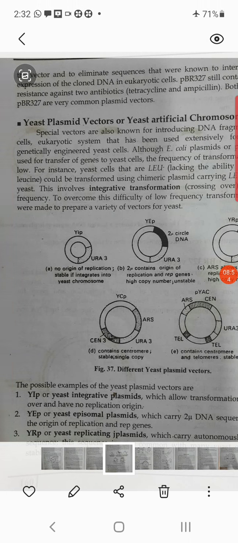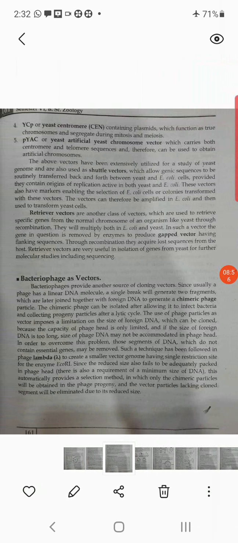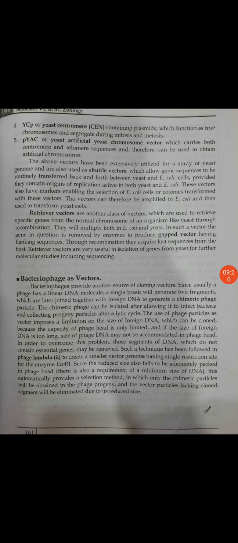In the same way, the bacteriophage as a vector. So what is actually a bacteriophage? Bacteriophage provides another source of cloning vector, since usually a phage has a linear DNA molecule. Bacteriophage means they carry the virus gene. Here a single break will generate two fragments, which are later joined together with the foreign DNA to generate a chimeric phage. So the phage DNA gets cut and foreign DNA is introduced.